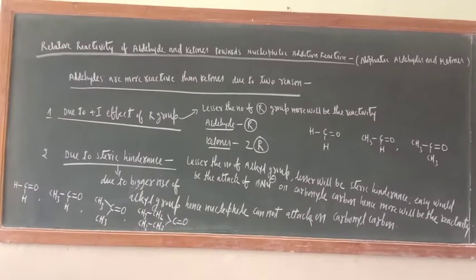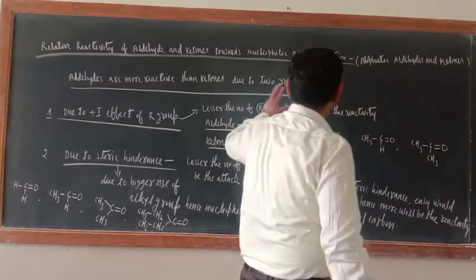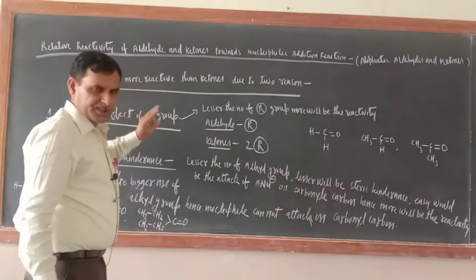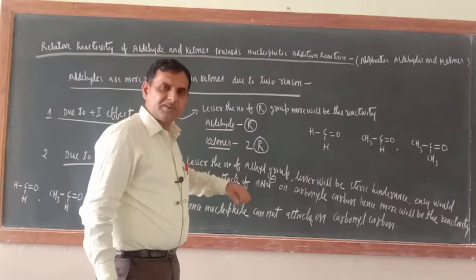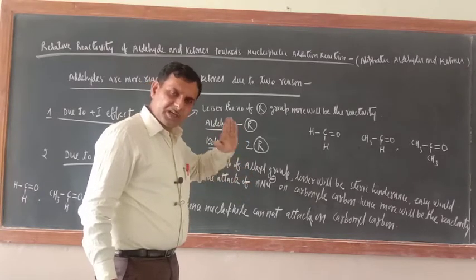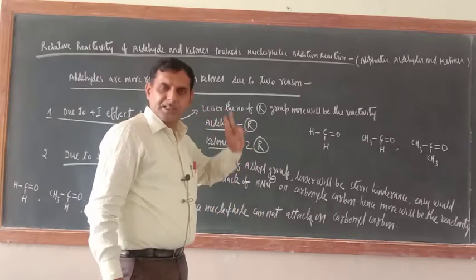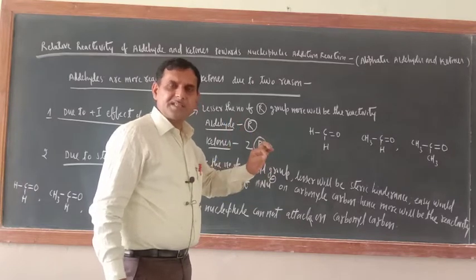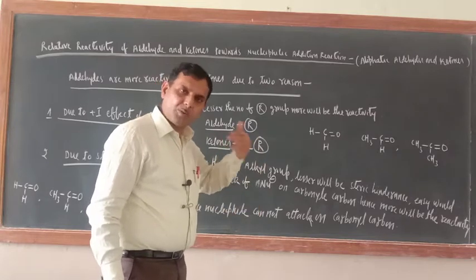Okay, so now the relative reactivity of aldehydes and ketones towards the nucleophilic addition reaction. Just try to understand here: the reactivity of a carbonyl compound is judged on the basis of how much the carbonyl carbon is electron deficient. Once again, listen to the words: the reactivity of a carbonyl compound is judged on the basis of the electron deficiency of the carbonyl carbon.